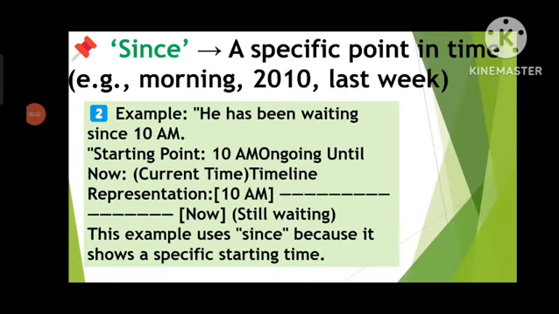We use since with a specific point in time, like morning, 2010, last week. Example: He has been waiting since 10 am. Starting point 10 am, ongoing until now. Timeline representation: 10 am, still waiting. In this example we use since because it shows a specific starting time. When we talk about a specific time, that's the reason we use since.